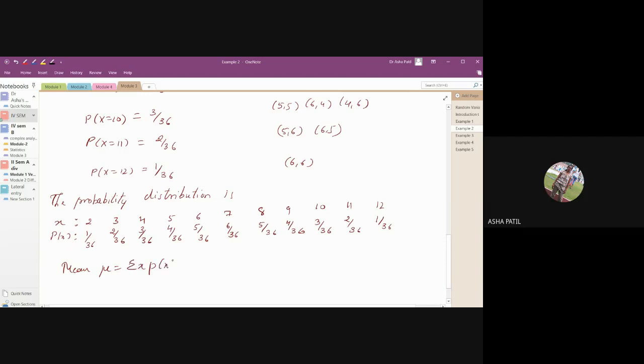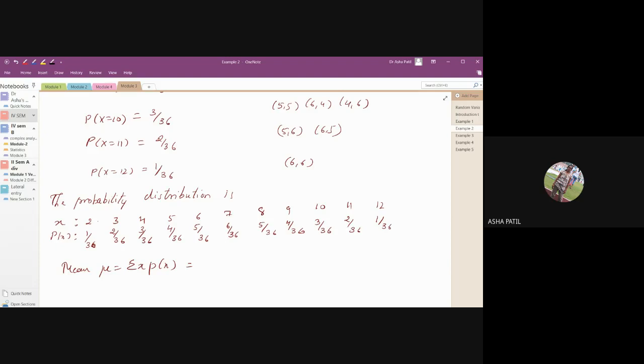Mean value, or it is also called expectation: summation of x into p of x. Either use your calculator and do directly, or don't cancel, because if you cancel, like 2 by 36 means 1 by 18, you again have to take the LCM later.